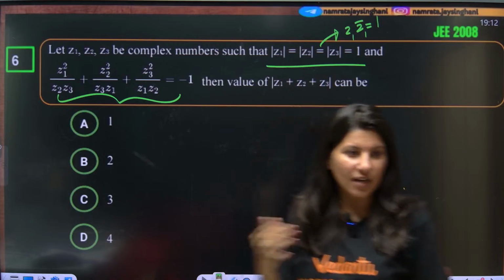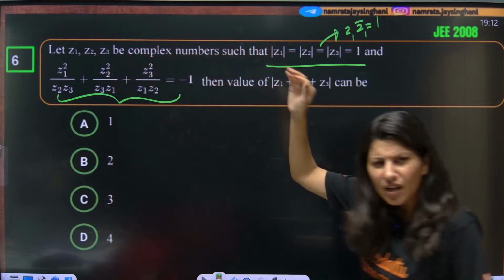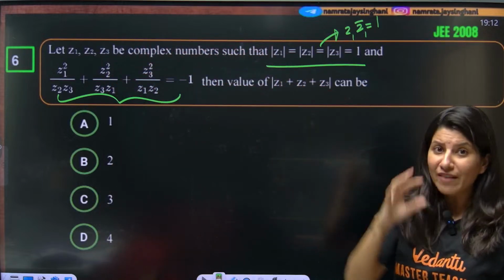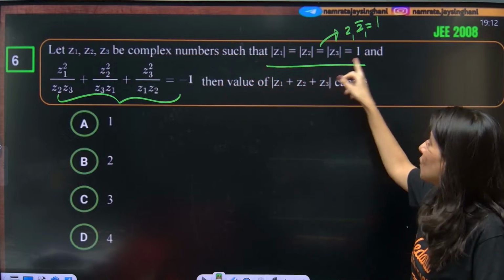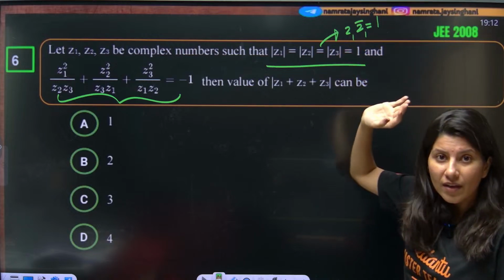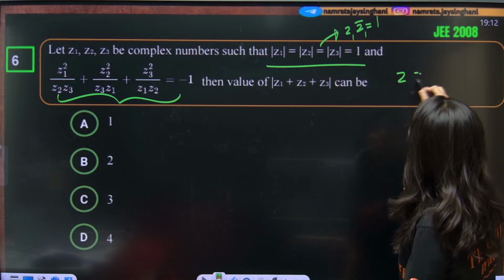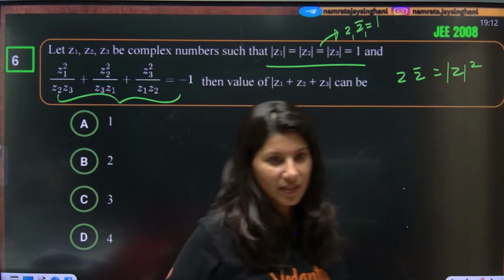I will start this question one more time. Z1, Z2, Z3 are complex numbers. This is quite a lengthy question, so you have to keep your patience. So mod Z1, mod Z2, mod Z3 is equal to 1. So can I write Z1 Z1 bar is 1? Correct? Because Z Z bar is equal to mod Z square, a very critical property in complex numbers.